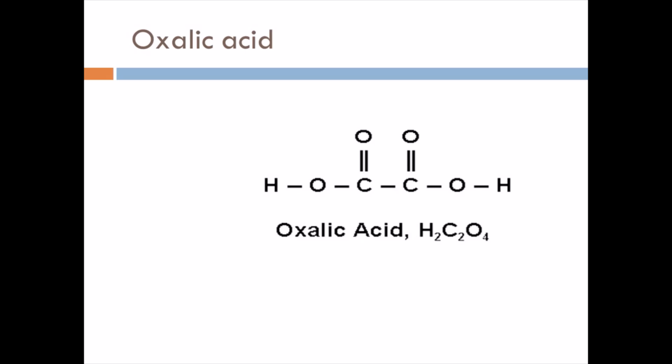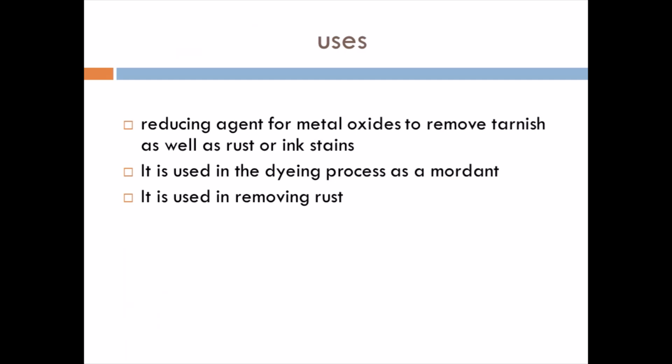So oxalic acid we will be using for various purposes in the lab. The main purpose is to standardize sodium hydroxide, right? So we'll see the uses. The first use is as a reducing agent for metal oxides, to remove tar as well as rust or any kind of stains like ink stains. What it will do is react with the metal oxides and convert them into a soluble complex and remove it. So by using this, you can remove any kind of stain, tar or rust from a particular metal. Okay, then it is used in the dyeing process as a mordant.